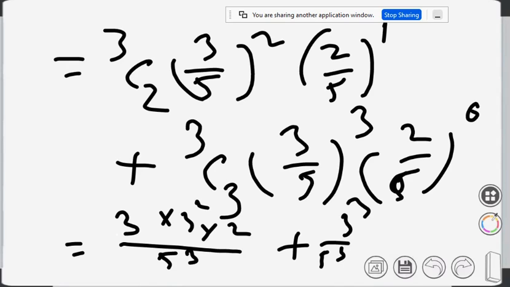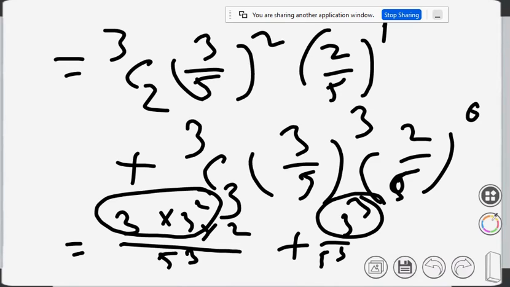Can you check? এইখানে 3 cube হয়ে যাচ্ছে, এখানেও 3 cube. If you take common 3 cube by 5 cube common, so what is remaining is 2 plus 1, so that is 3. So it becomes 3 to the power 4 by 5 cube is the answer of this problem.